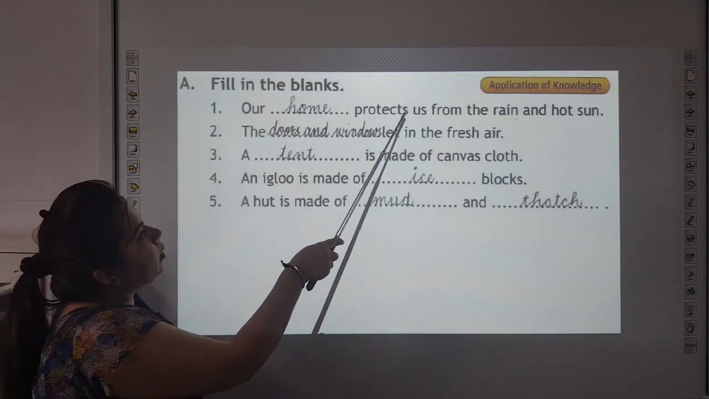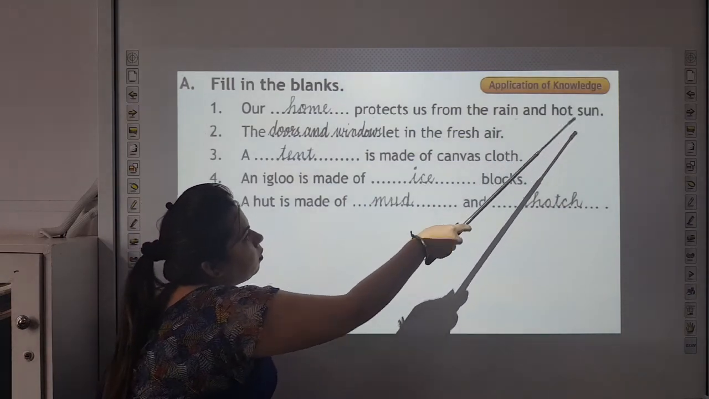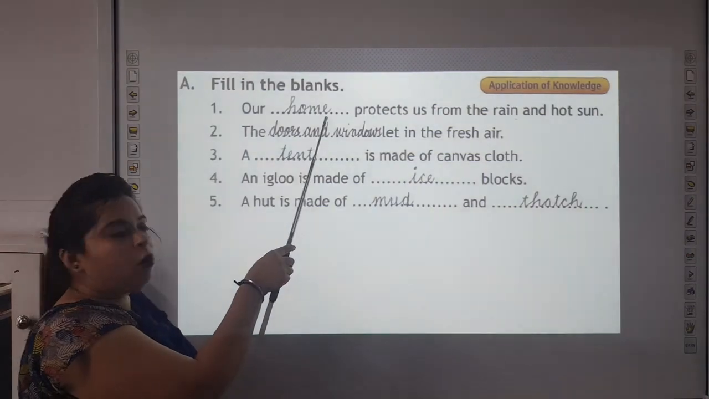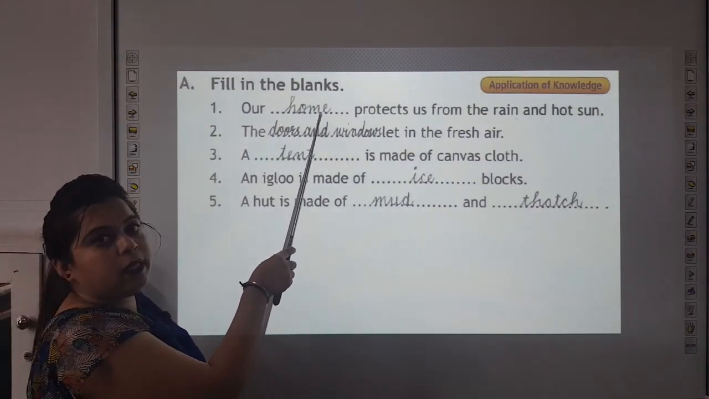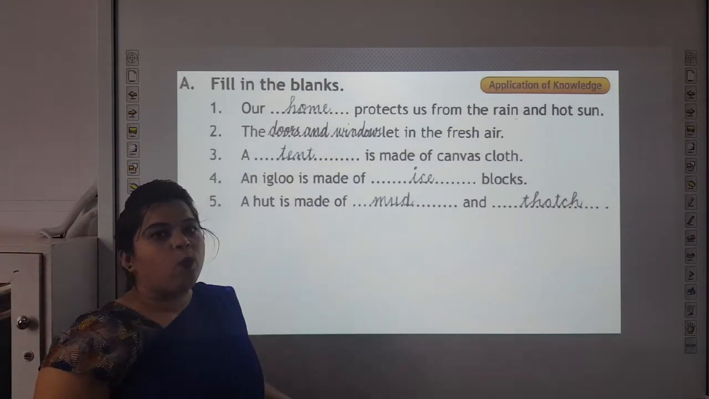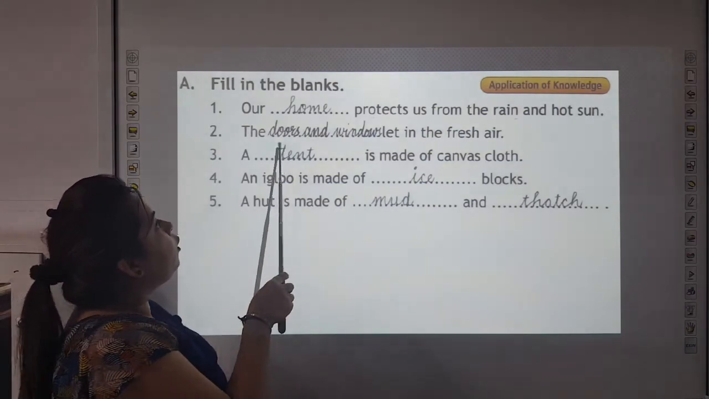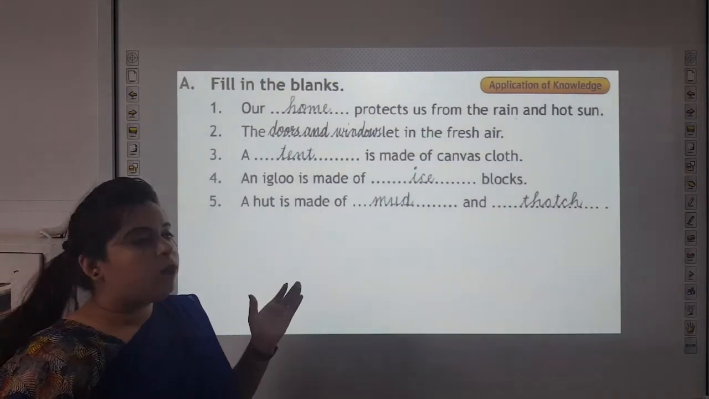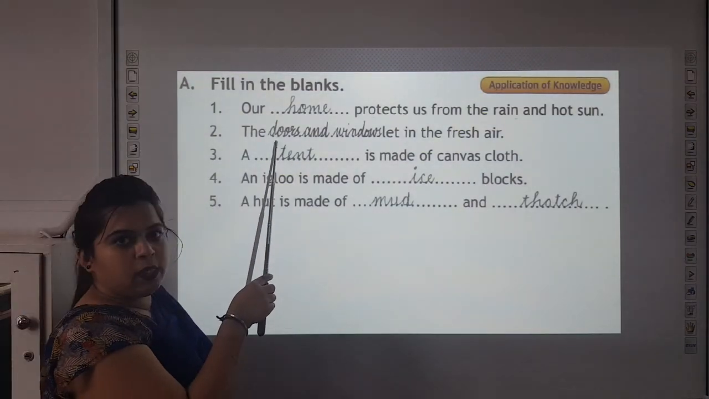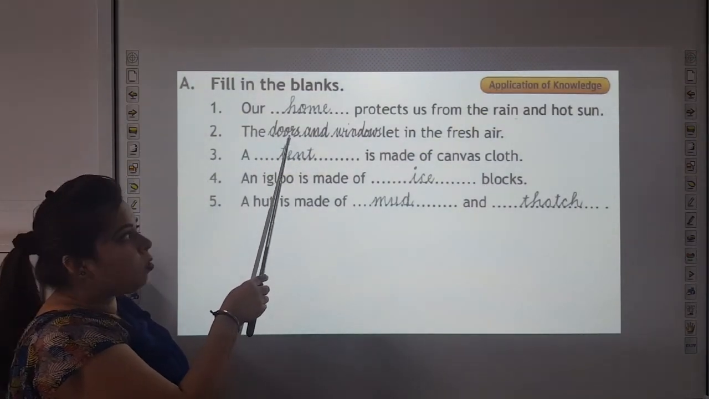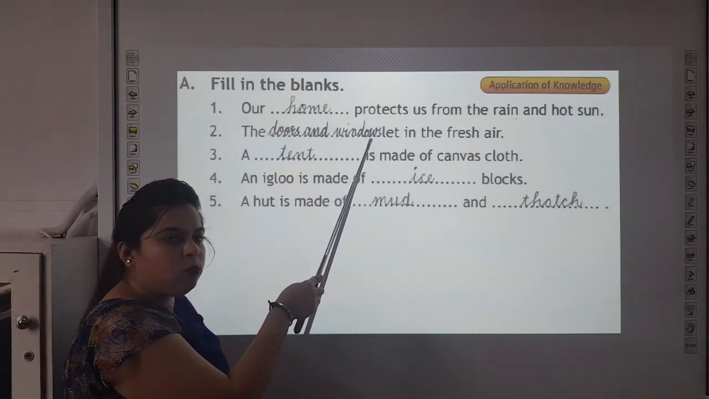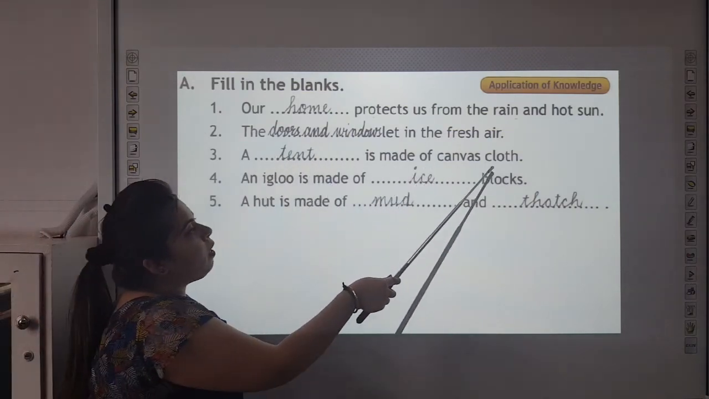R dash protects us from the rain and hot sun. What protects us from rain and hot sun? Home. Spelling of home is H-O-M-E, home. The dash let in the fresh air. What let in the fresh air, children? Doors and windows. That's why we open our doors and windows. Spelling of doors is D-O-O-R-S, doors. And spelling of windows is W-I-N-D-O-W-S, windows. A dash is made of canvas cloth.